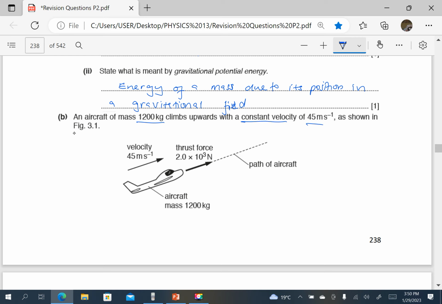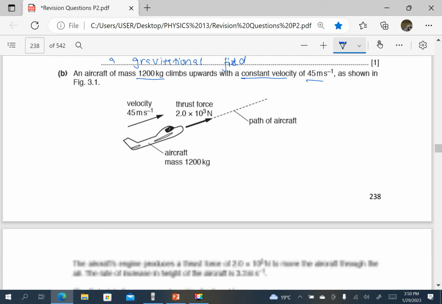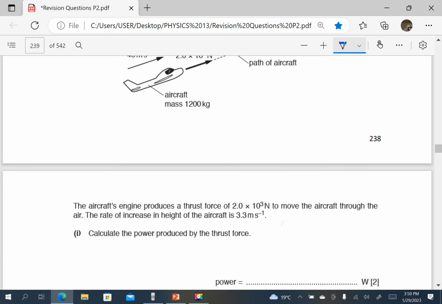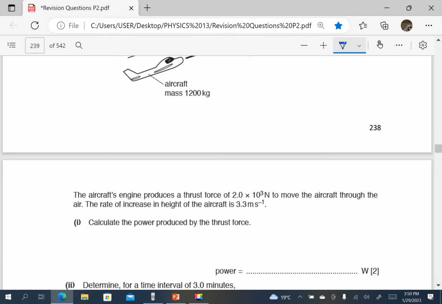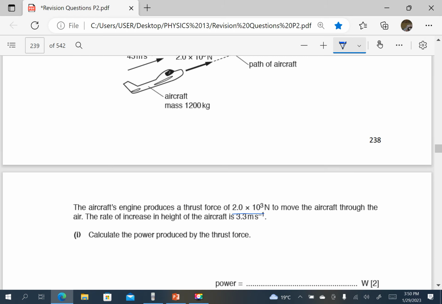An aircraft of mass 1,200 kilograms climbs upwards with a constant velocity of 45 meters per second as shown. The aircraft's engine produces a thrust force of 2.0 times 10 power 3 newtons to move the aircraft through the air.